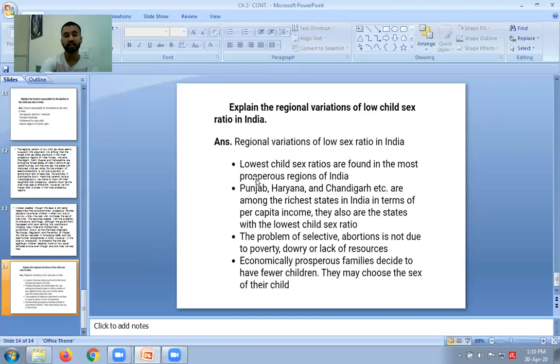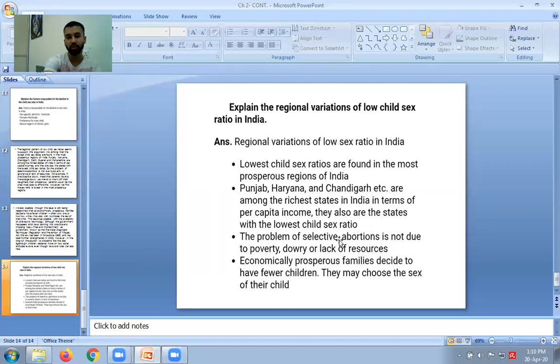Now look at that. These states are actually causing variations in our country in terms of this low child sex ratio. Then, the problem of selective abortions is not due to poverty, dowry, or lack of resources.